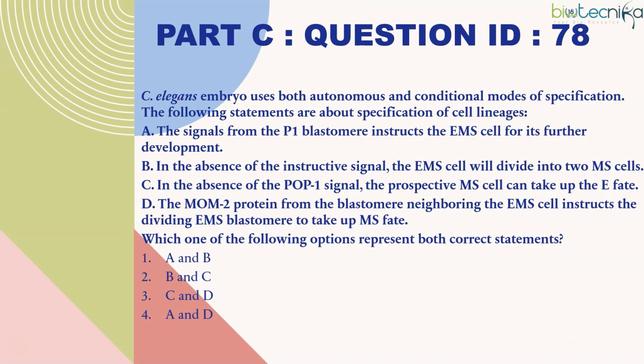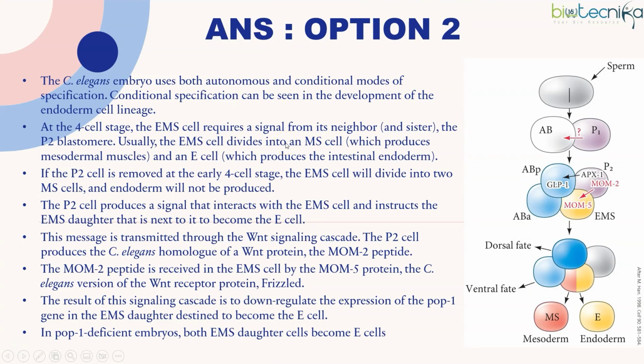Next question, 78, regarding C. elegans. The C. elegans embryo uses both autonomous and conditional modes of specification. So here also it is about the signaling, which is for the dorsal ventral axis specification. The signals from P1 blastomere instruct the EMS cell for further development. Now let's have a look at what is happening.